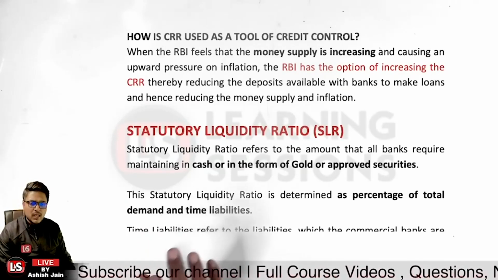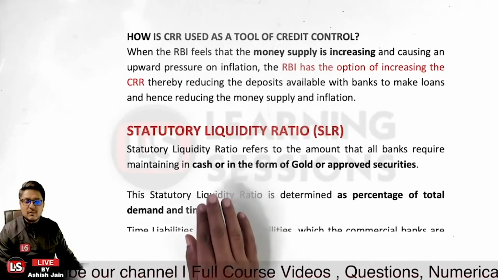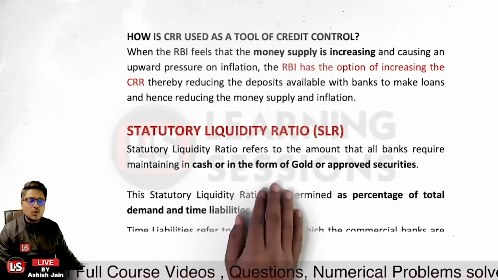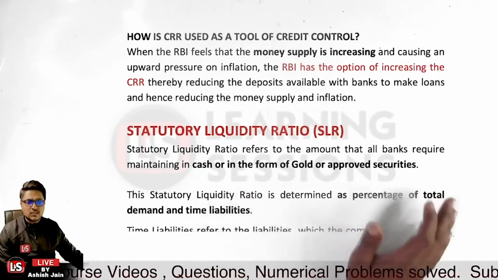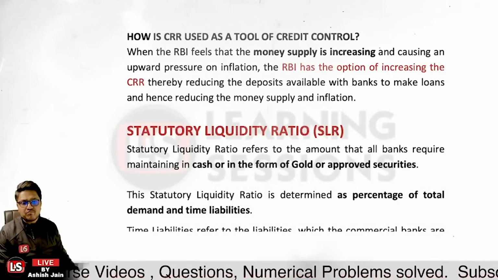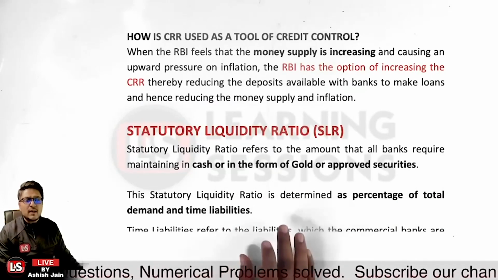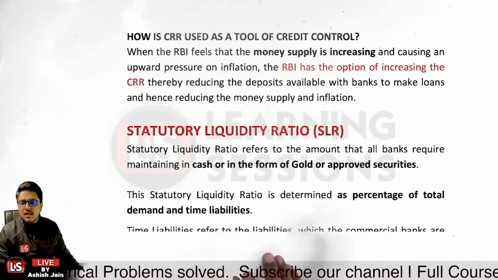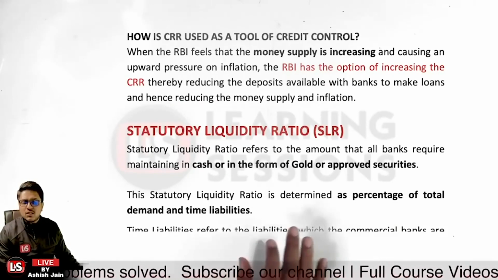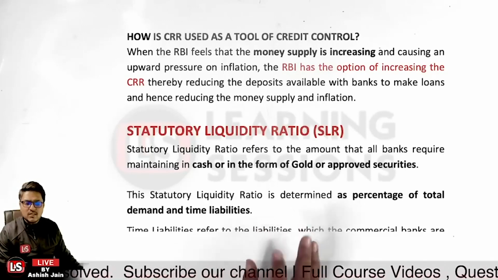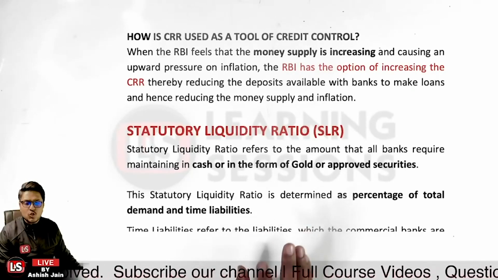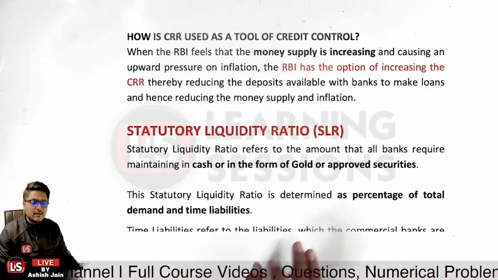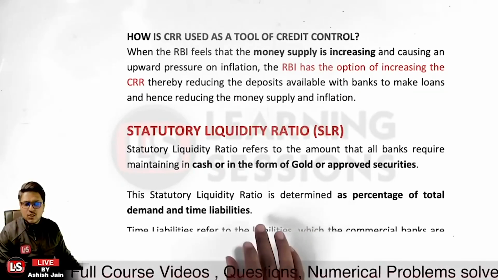The balances are to be maintained in the form of cash, gold, or approved securities. The statutory liquidity ratio is determined as a percentage of the total demand and time liabilities. So what are the demand liabilities? Saving fund balances, current account balances, or overdue term deposit receipts, that is related to the demand liabilities. And when we are talking about the time liabilities, it is related to the term deposits.